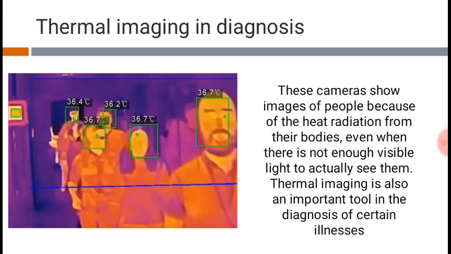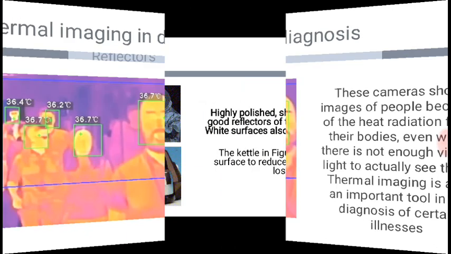This is what they are doing in Dubai. You might have seen the video which came from Dubai. In the UAE, the police are using thermal cameras in market areas and in places where people gather. So this is one application of thermal imaging cameras.